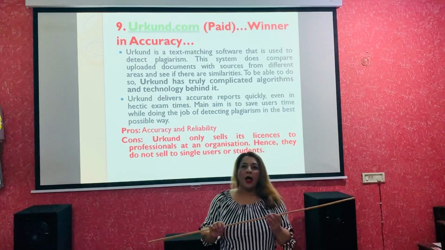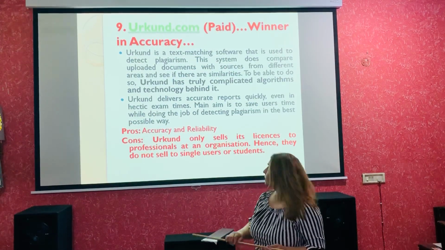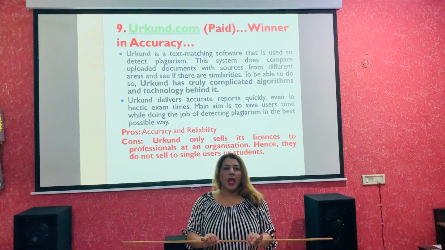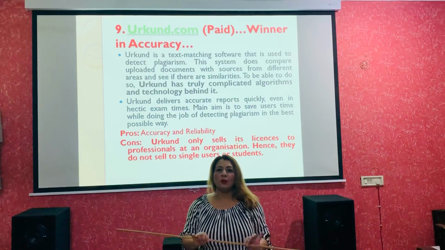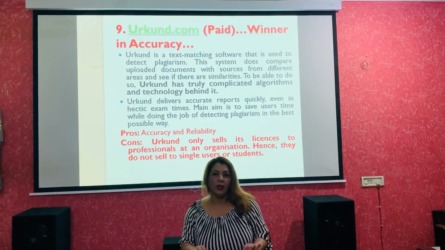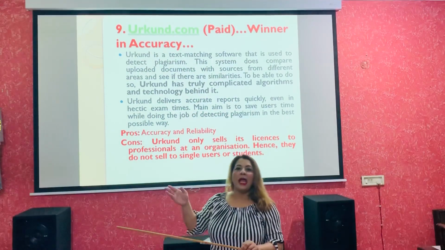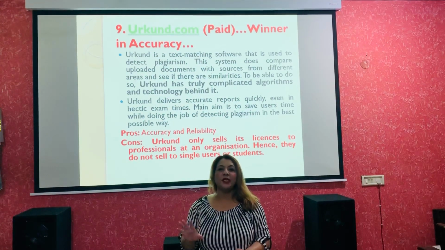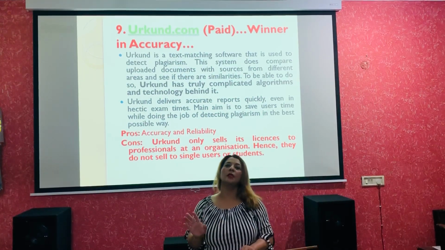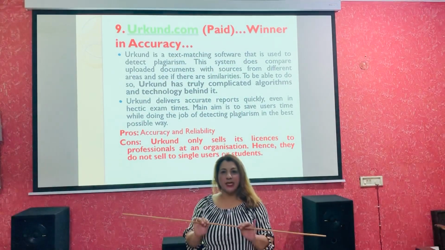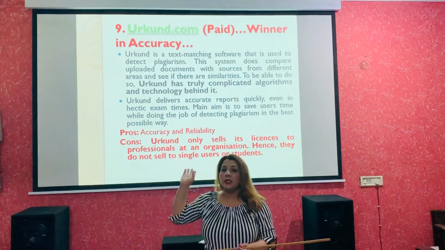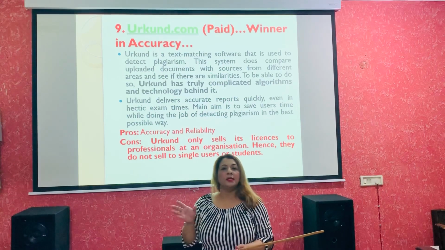Next comes Urkund.com. Again, this is paid only, but this is a winner in accuracy, and mostly institutes and universities, after Turnitin, have been using this Urkund. As this is a paid one, the subscription is not for the individual, it is only for the universities, colleges or the institutes. So first the university needs to register for Urkund.com by paying the subscription fees.